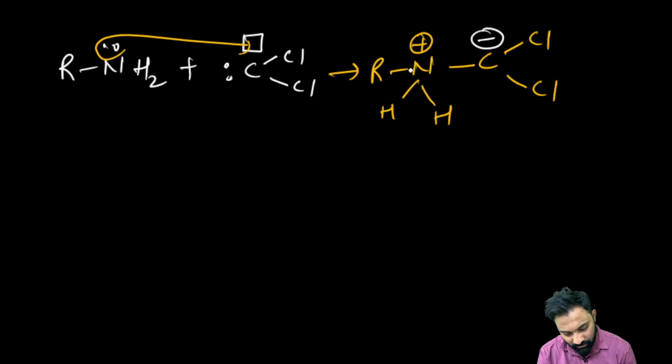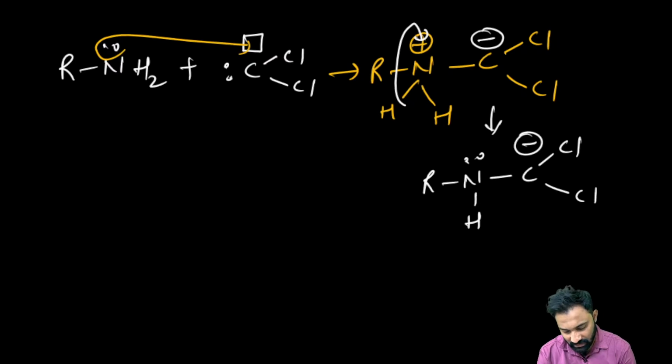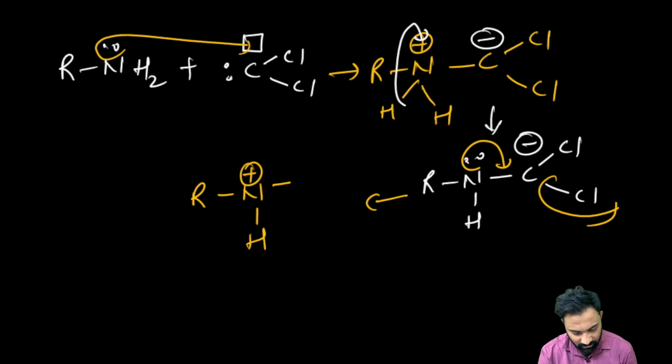Done. Now to stabilize this nitrogen positive charge, it will take this bond pair of electrons, and the nitrogen lone pair of electrons will be restored. When the nitrogen lone pair has been restored, here the Cl and here the Cl, and the carbon is having the negative charge. Again this nitrogen lone pair of electrons will be delocalized, chlorine being the good leaving group, it will be eliminated. Then again the nitrogen will get the positive charge, right?